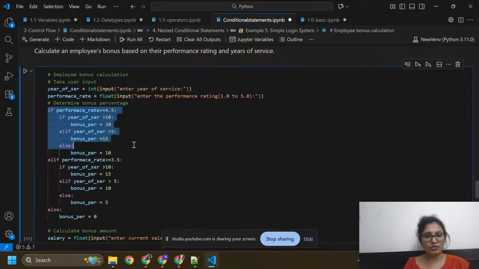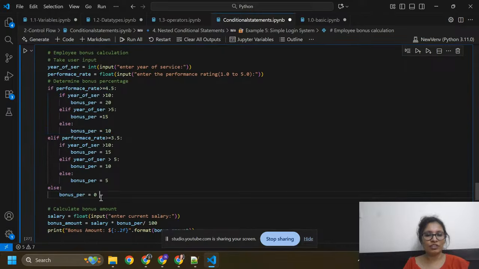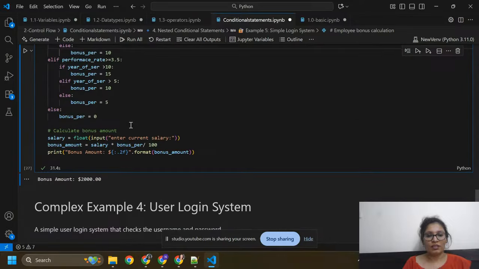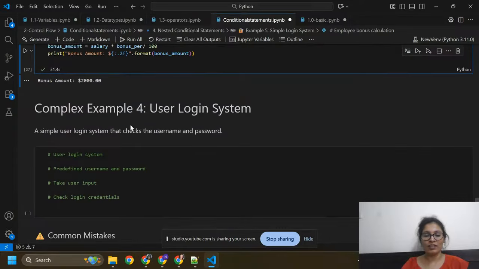If this condition is true, then we don't need to check these other conditions. And if this condition is not true, then we need to check here. So here you can give performance, and here check years of service. Now I am going to move on to another code.